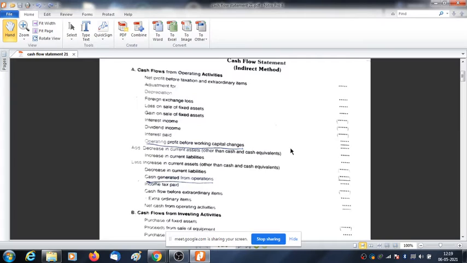So, because of the depreciated value. No. Decrease in current asset means sundry debtors was 10,000, now it has reduced to 5,000. Means the sundry debtor has paid me 5,000, and I have received the cash from sundry debtors. That's why I am adding it in this cash flow from operating activity. Got my point? Hello? Yes, sir.